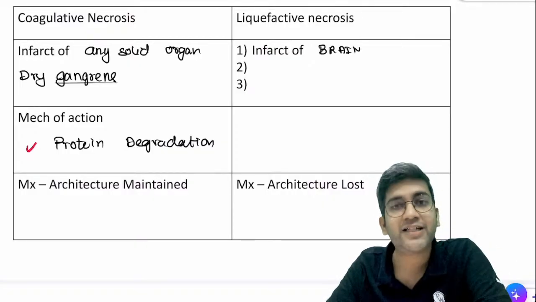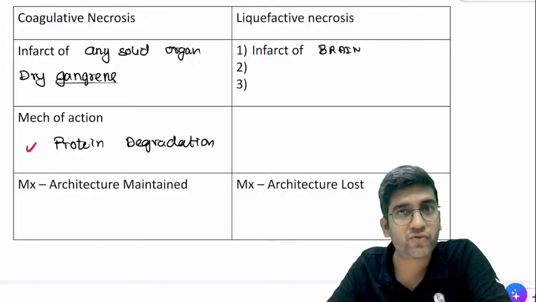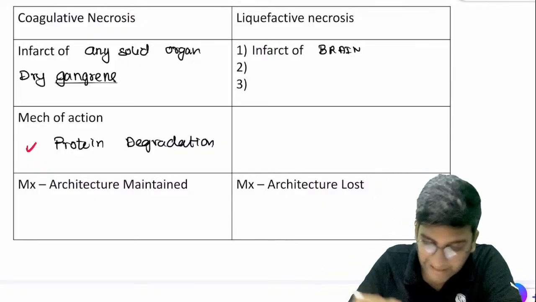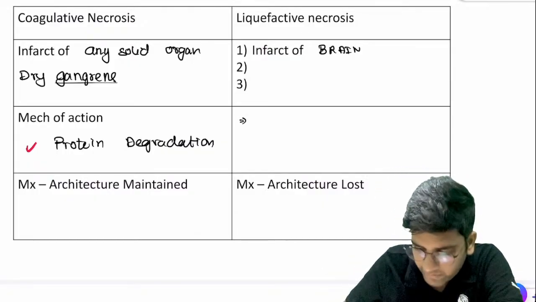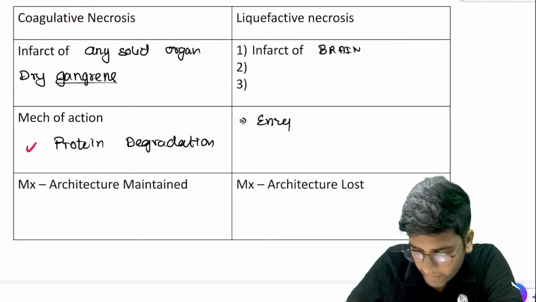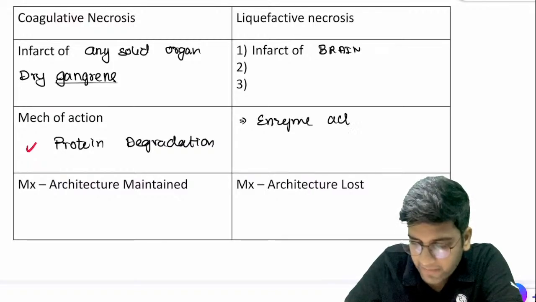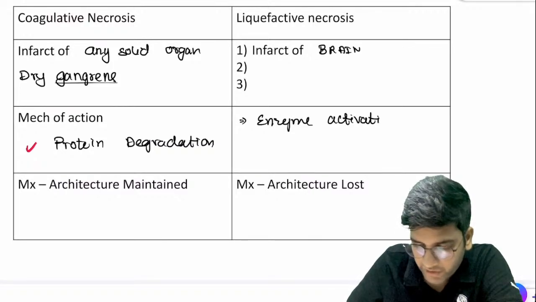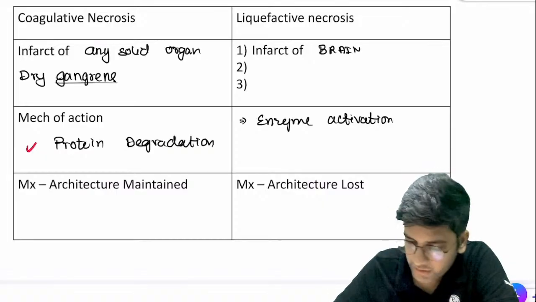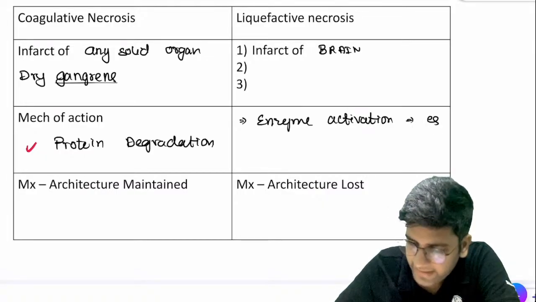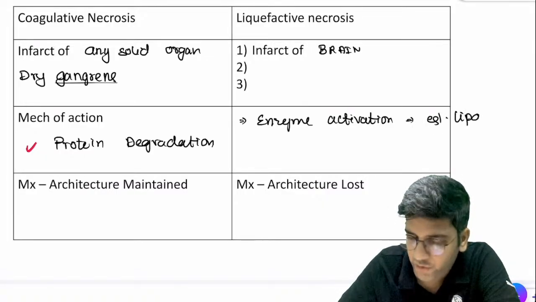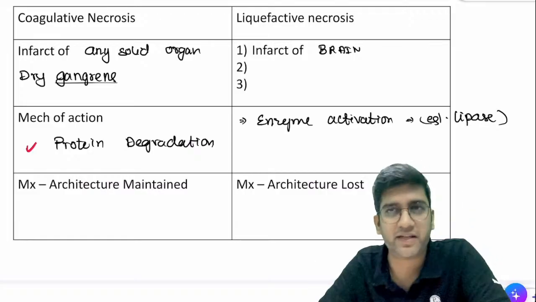So in other words, the main mechanism of action of liquefactive necrosis is lipid degradation, right? Or in other words, enzyme activation. So enzyme activation is the main mechanism of destruction in case of liquefactive necrosis. So for example, I need an enzyme lipase. Since we're talking about brain, I'm taking the term lipase here, fine.